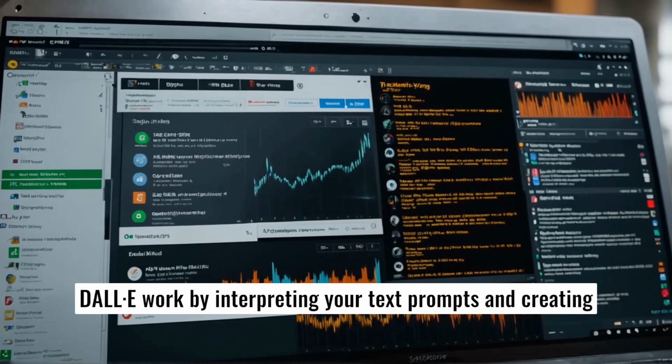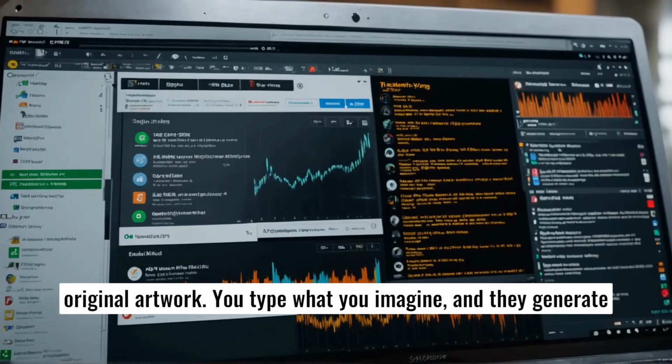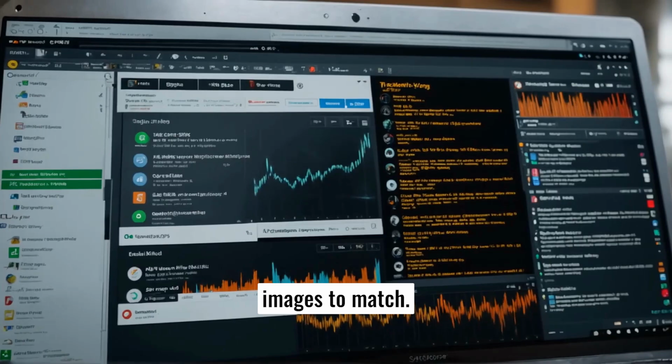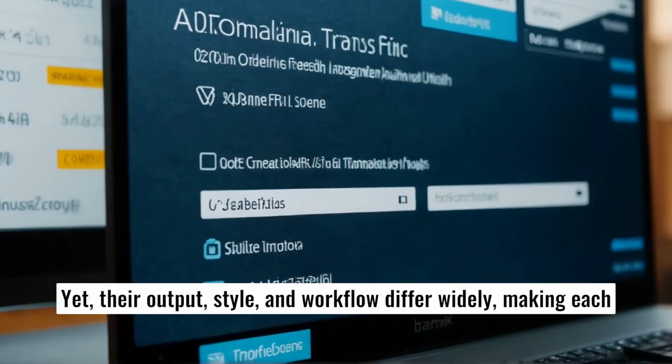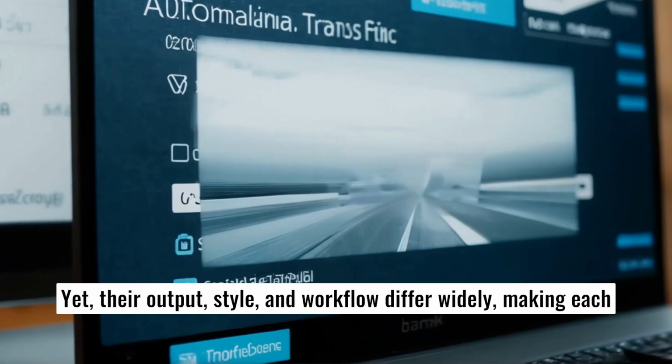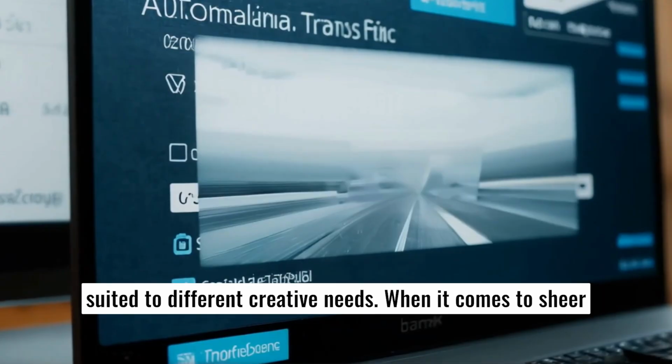Both Midjourney and DALL-E work by interpreting your text prompts and creating original artwork. You type what you imagine, and they generate images to match. Yet, their output, style, and workflow differ widely, making each suited to different creative needs.